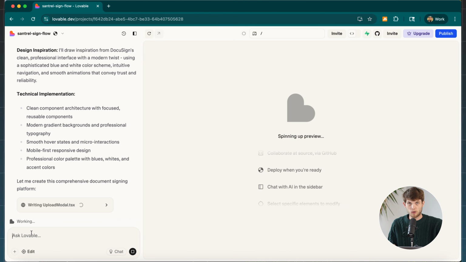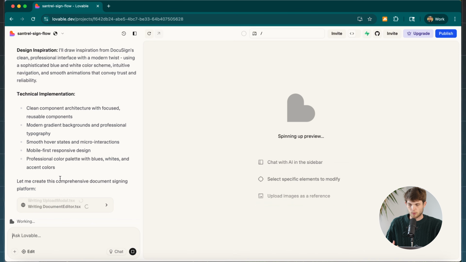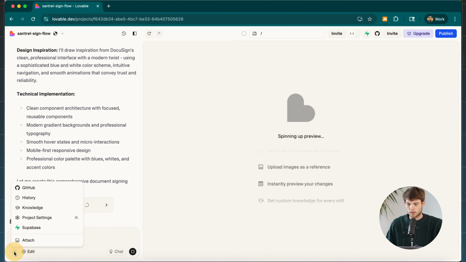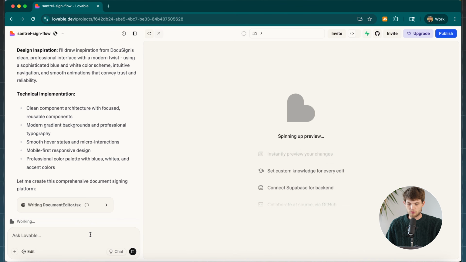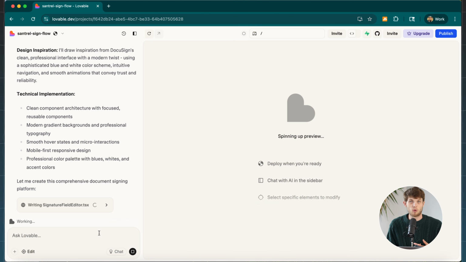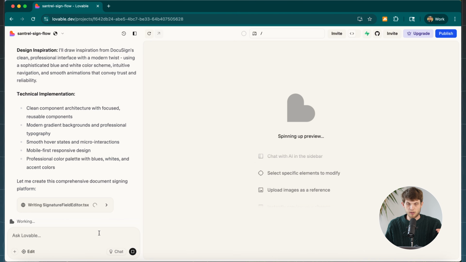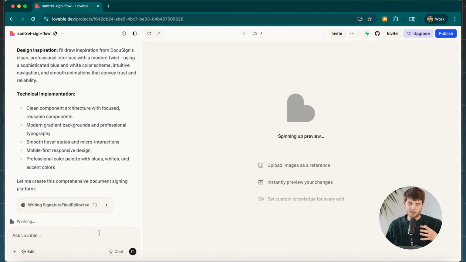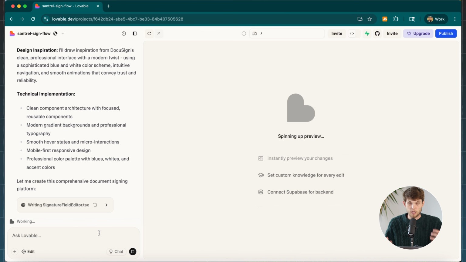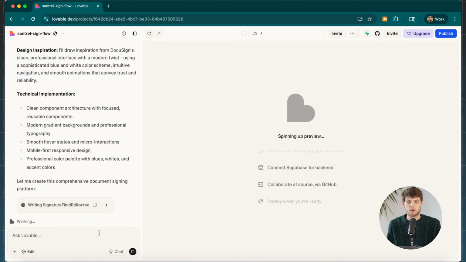Now, another tip here while we are waiting for it to create our first draft, you can actually upload documents and photos and other things that you want to build off of. So for example, let's say that you have some things that you've drawn up in Figma. You can connect that here into Lovable, and it can take those designs and import them directly into the software or the website that you're attempting to build.